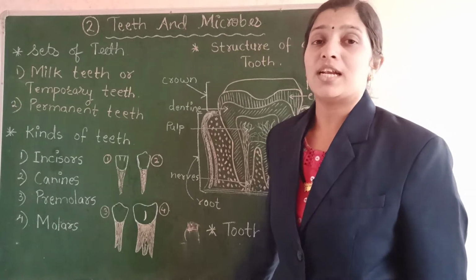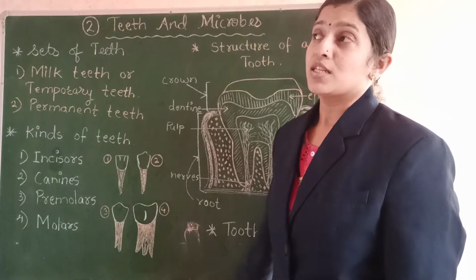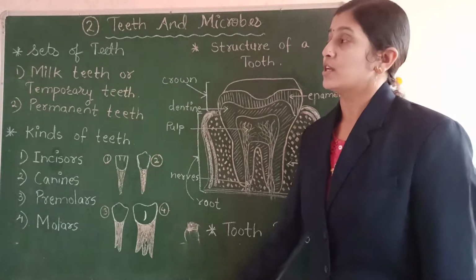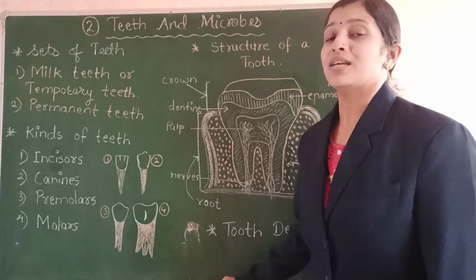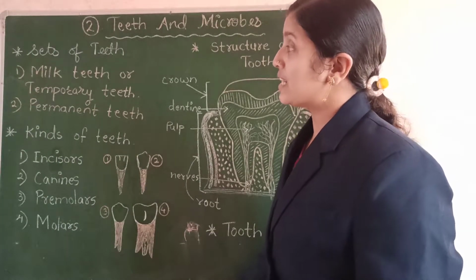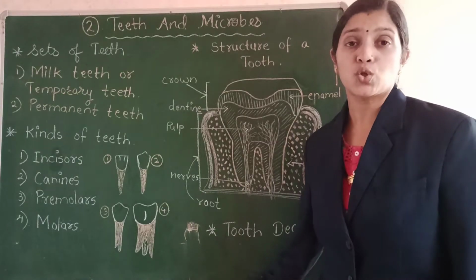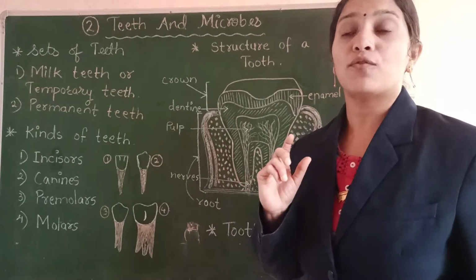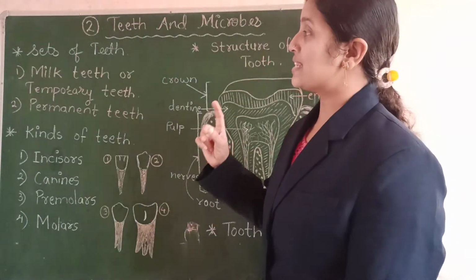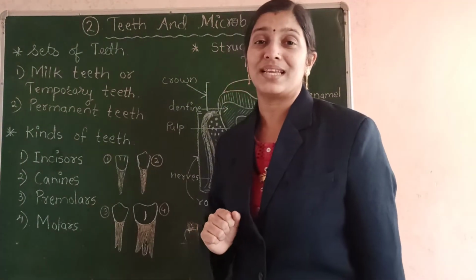We know that when a child is born, the child does not have any teeth. But when the child becomes 7 to 8 months old, the teeth start growing through the gums. When the child is about 3 years old, the child has a set of 20 teeth, 10 in the upper jaw and 10 in the lower jaw. And this set of 20 teeth is called the milk teeth or the temporary teeth.